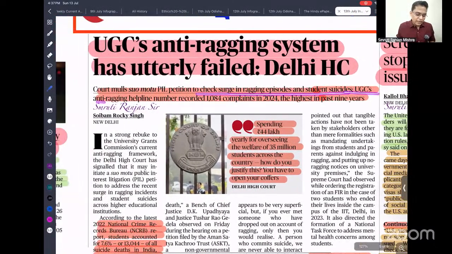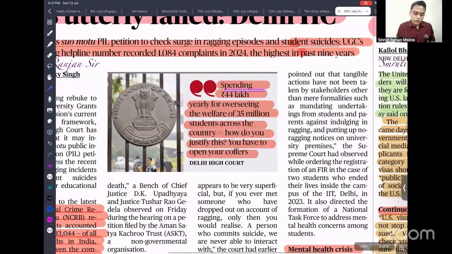UGC anti-ragging helpline number recorded 1084 complaints in 2024, the highest in the first 9 years. So we are spending 44 lakhs yearly overseeing the welfare of 35 students across the country. So how to justify that?